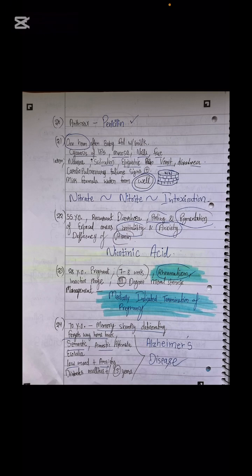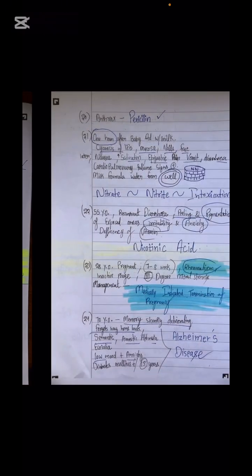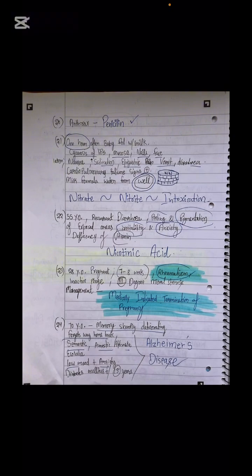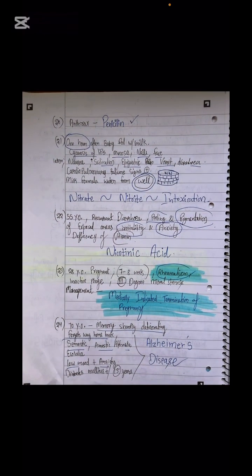Next is the case of rheumatism. We have to medically indicate it, terminate the pregnancy. In cases of syphilis, what will you do? We will do artificial termination of the pregnancy after antisyphilitic therapy. Sir, in rheumatism, what will we do? We will terminate the pregnancy directly. Medically indicated termination of the pregnancy. Very well highlighted, guys. I want you to mark this option correctly even when you are preparing at the test center, please.